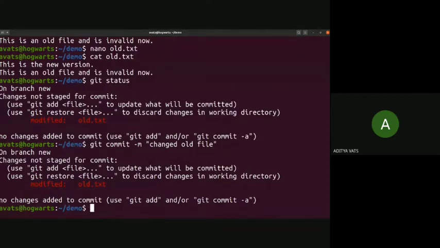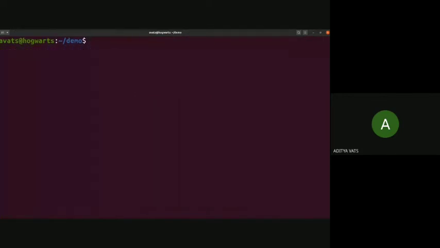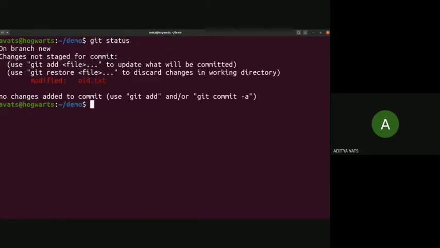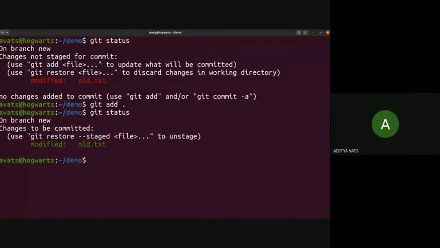Okay, sorry, I didn't take it into account. So git recognizes that old.txt file has been modified, and we need to acknowledge git for that, like git add. Again, check git status.